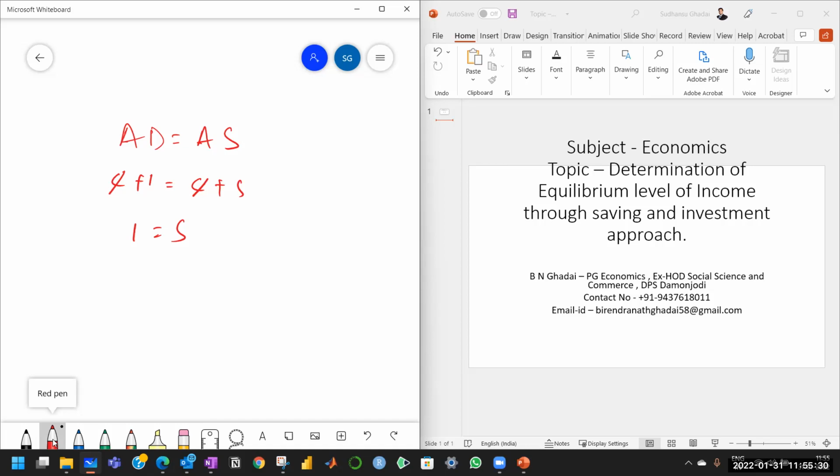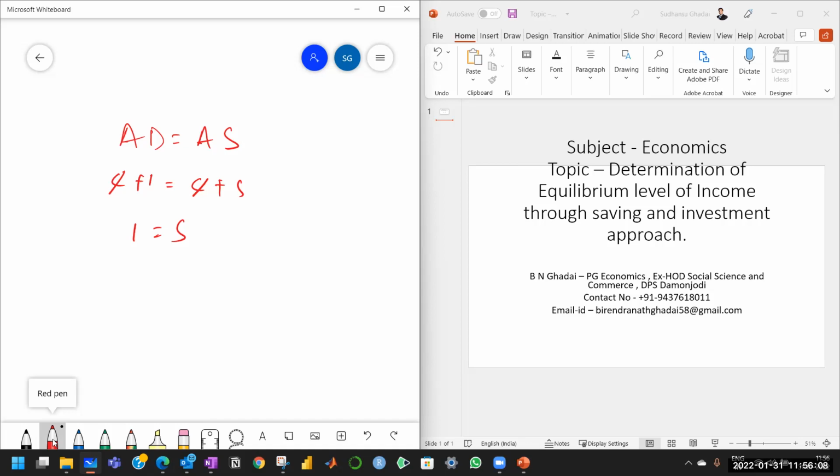Here I want to specify that the actual saving may or may not be equal to the actual investment. But for the determination of equilibrium level of income, the planned saving must be equal to the planned investment. Am I clear? And if planned saving is not equal to planned investment, then automatic forces will bring it back to equality. That we'll discuss in the next video.